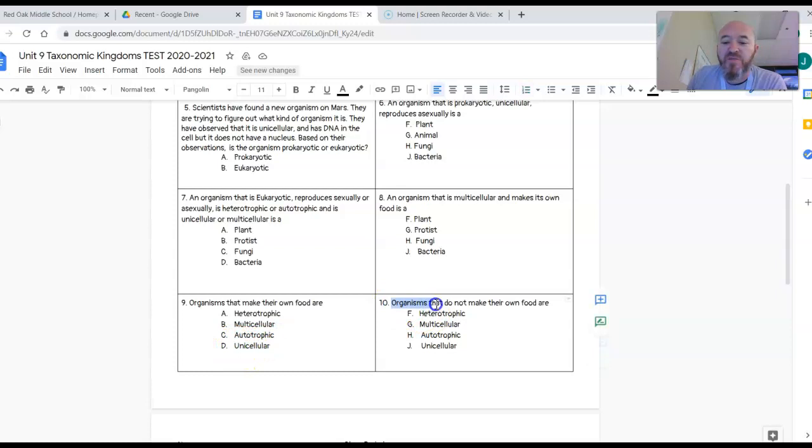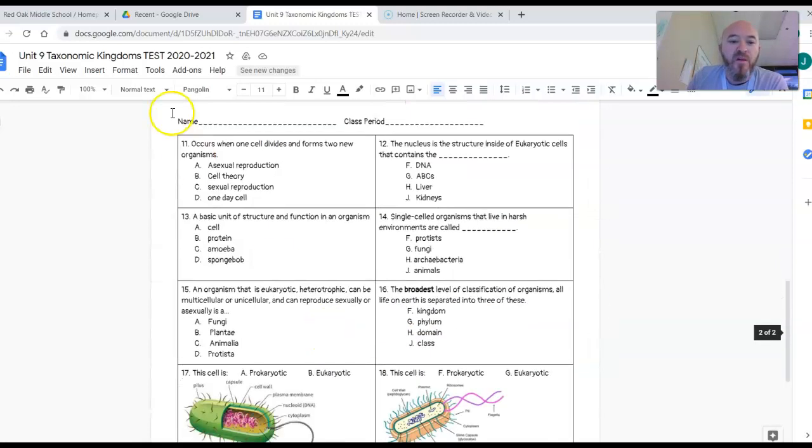Number 10, organisms that do not make their own food are, remember, organisms that do not make their own food are what? Is it F, heterotrophic, G, multicellular, H, autotrophic, J, unicellular? Number 11, what occurs when one cell divides and forms 2 new organisms? Is it A, asexual reproduction, B, cell theory, C, sexual reproduction, or D, one-day cell?